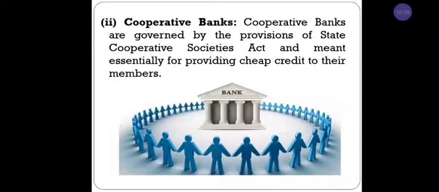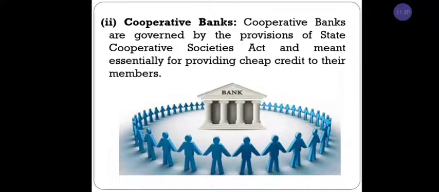You have already learned the Cooperative Societies Act, that is, the Indian Cooperative Societies Act 1912. According to this, the cooperative bank will start, and the main objective of a cooperative society is to provide cheap, that is, reasonable credit to its members.